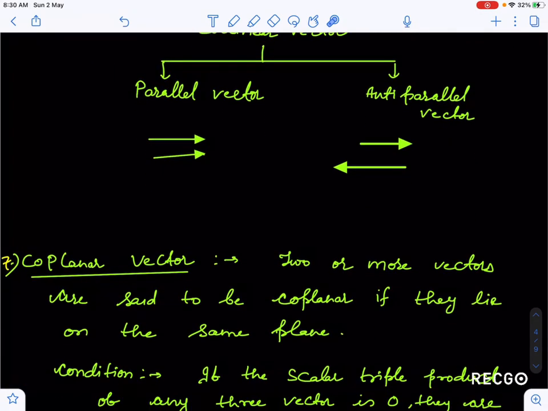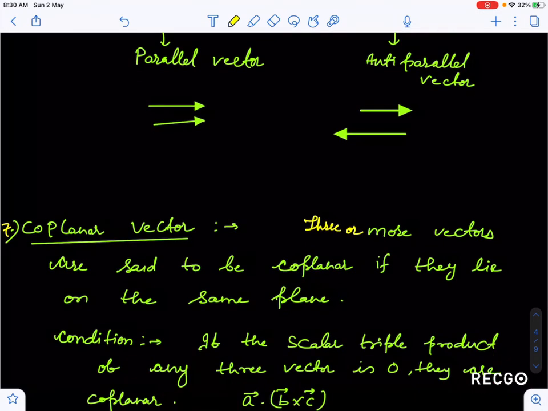Next is coplanar vectors. It is two or more, actually it is not better to write two, because no two vectors can be coplanar; three or more vectors are said to be coplanar if they lie on the same plane. Why have I mentioned three or more coplanar vectors, guys?